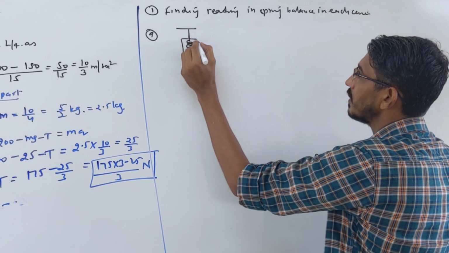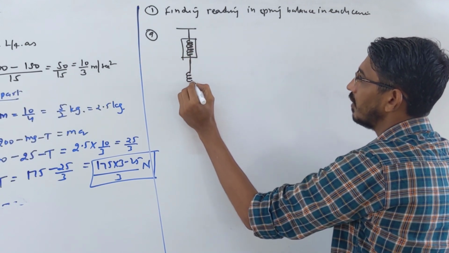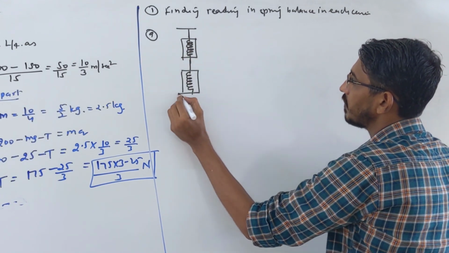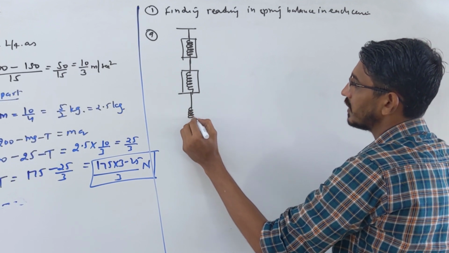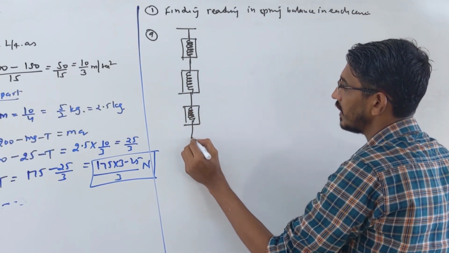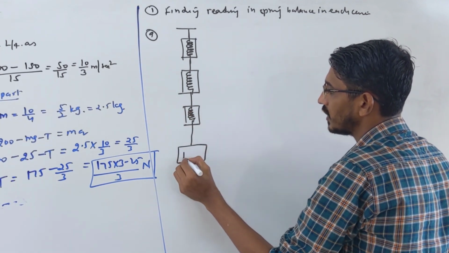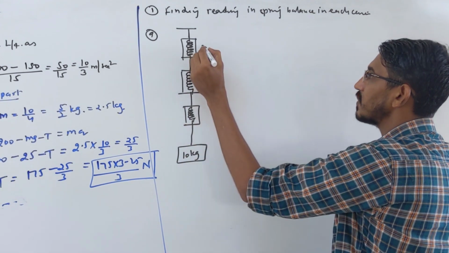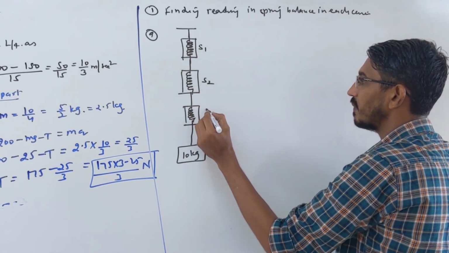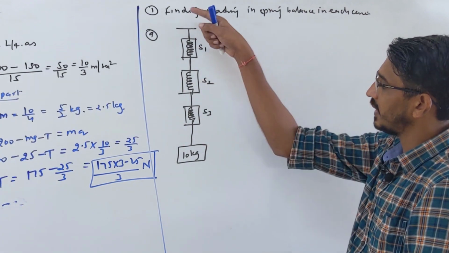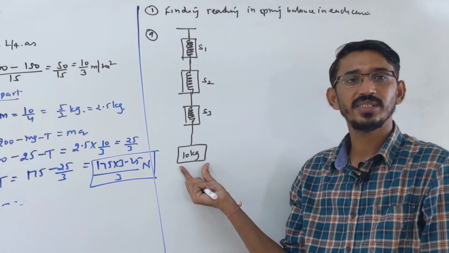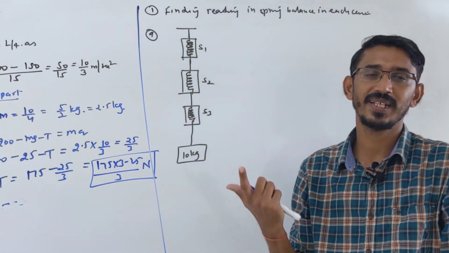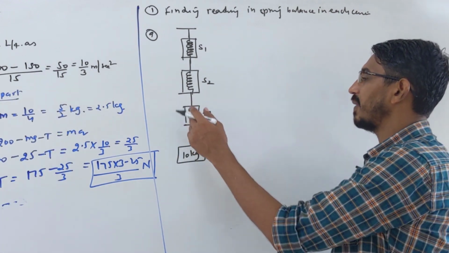This is a spring balance, okay. Some number of these spring balances, these weighing machines, are connected in series. Then you connect some block, say 10 kg. Then they ask what's the reading in this one, what's the reading in this one, what's the reading in this third one. Three are connected in series, and you hang a mass. Then what's the reading in each? It will be exactly the same, because everybody will have the same tension.